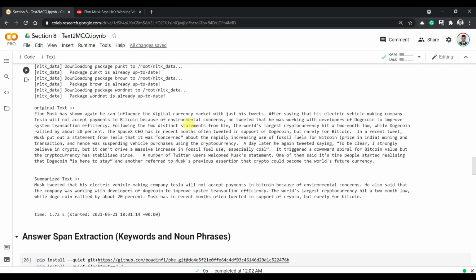Now all I'm doing is I'm checking if the keywords extracted from here are present in here and only keeping those keywords that are present in the summarized text. Because summarized text is only 3 or 4 lines, we don't have much context to extract keywords. I'm extracting keywords from the whole document and just keeping those keywords that are present in the summarized text.